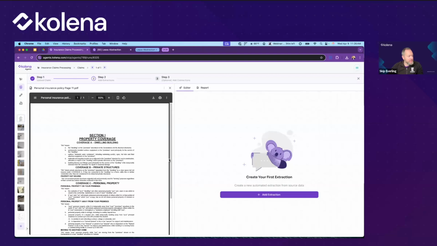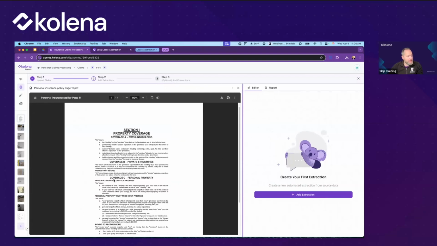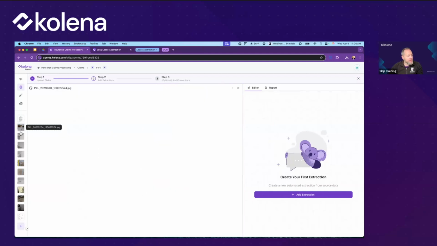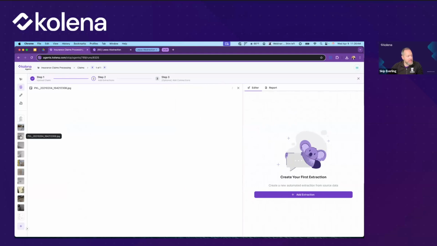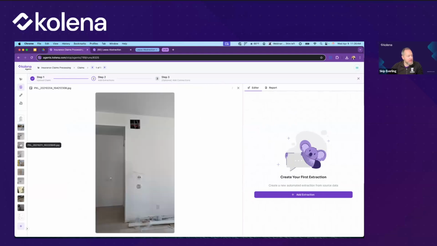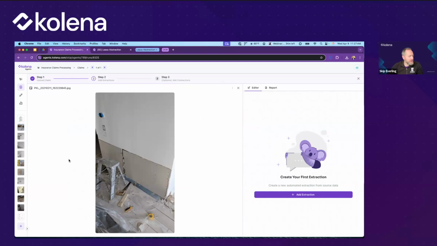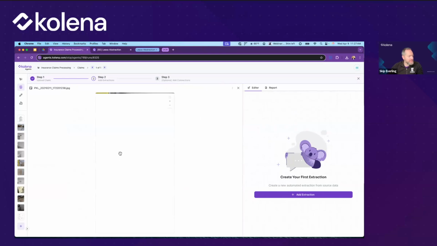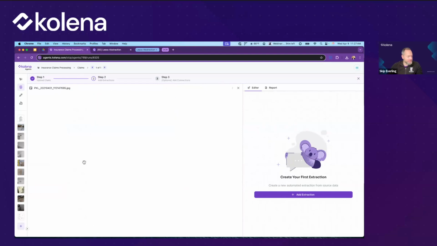So just taking a closer look at the documents real quick, we have this property coverage document, which we're going to be referring to, but most of the files here are these images. You can see that there are images of this particular apartment, which has some damages shown, the baseboards here, and various states of repair or disrepair for each of these segments.